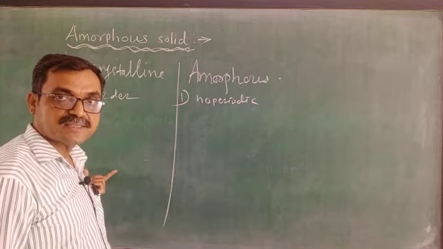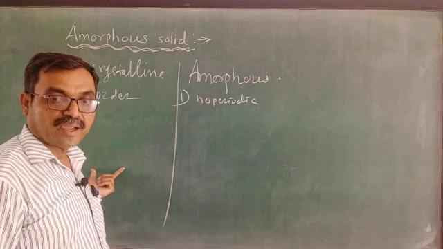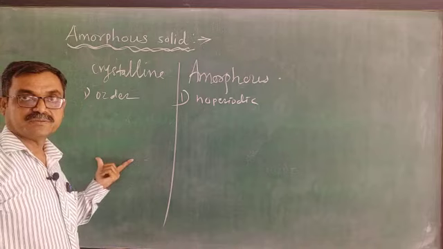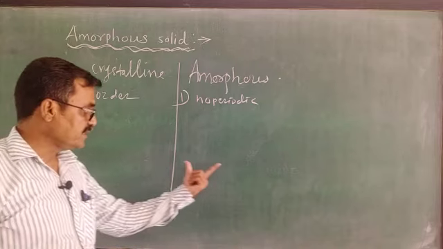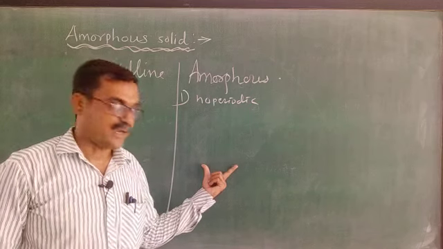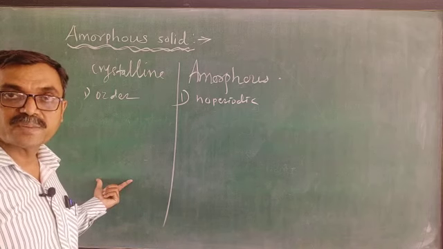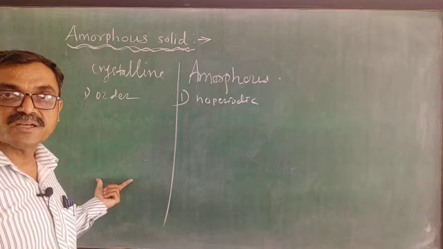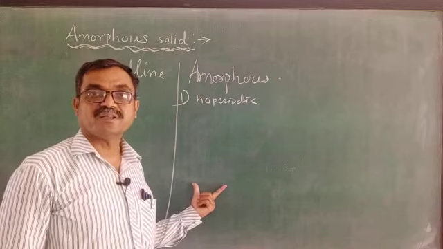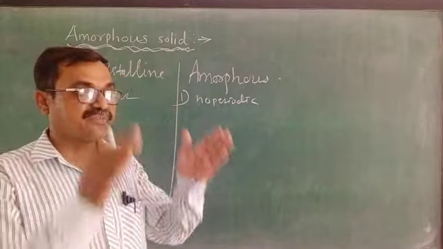Then here the constituents are arranged in a definite manner, and one can say they have a definite geometry. Here geometry is not definite. Amorphous solids are called supercooled liquids due to high viscosity. And next, crystalline solids, except cubic crystals, are anisotropic in nature, and amorphous solids are isotropic in nature. There are about 8 differences.